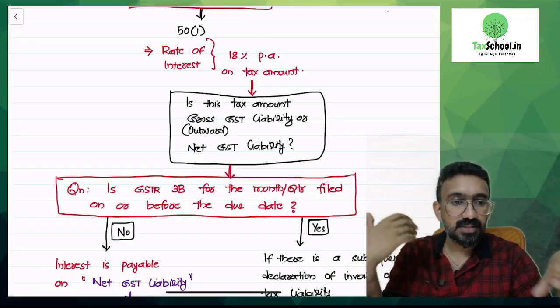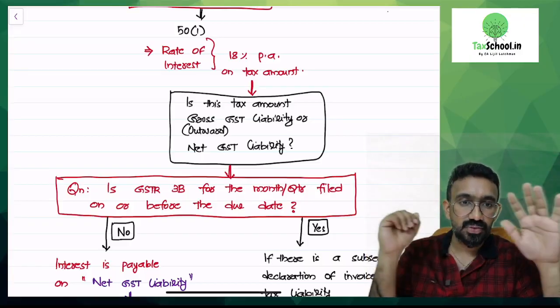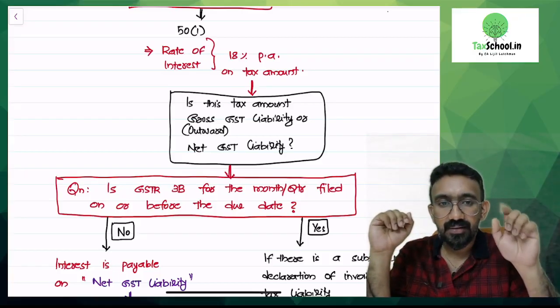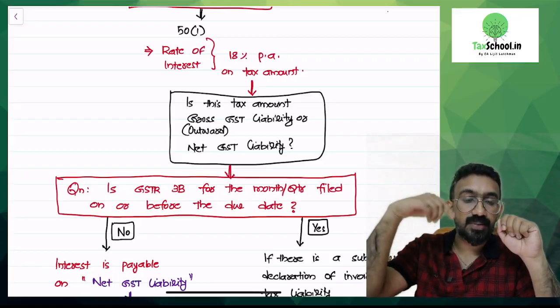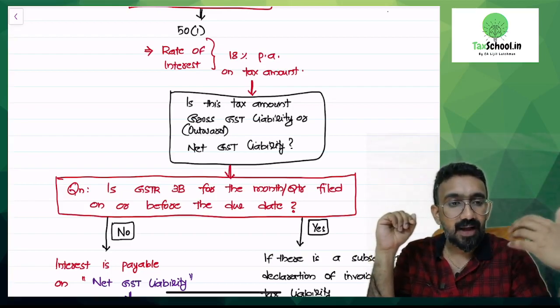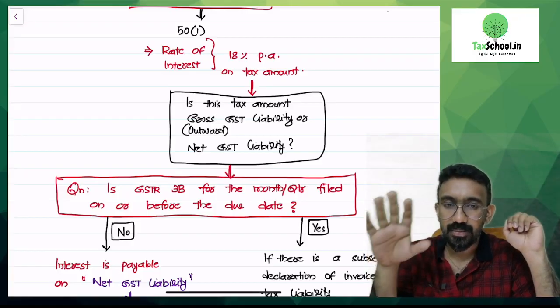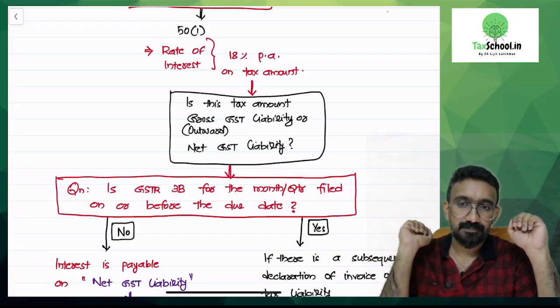I am supposed to pay this by 20th of April. I delayed it to 25th, so 5 days of delay. I have to pay interest. Should I pay interest on 1 lakh, which is my outward tax liability, or the net GST liability, which is after reducing the ITC? To give you this answer, you need to ask another question additionally. What is that question?